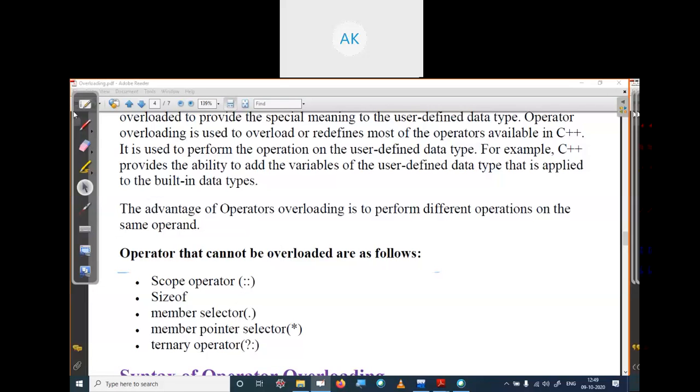We cannot overload the scope operator, the sizeof operator, the dot operator or member selection operator, the pointer selection operator, and the ternary conditional operator. These five operators we cannot overload. All the remaining operators we can overload using this concept.